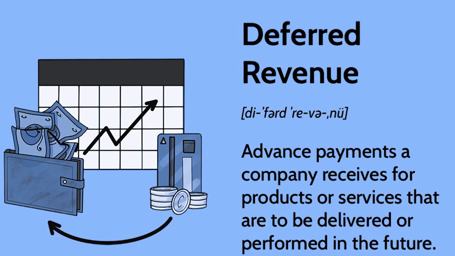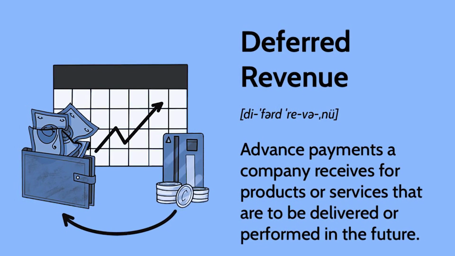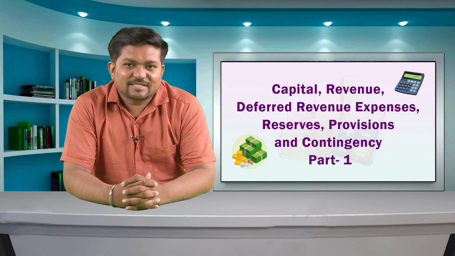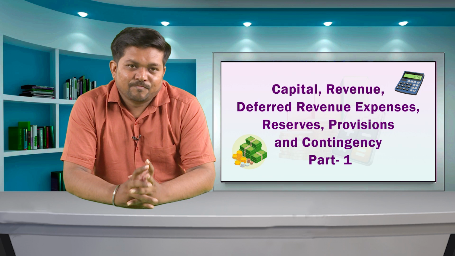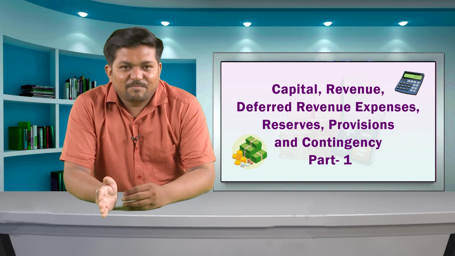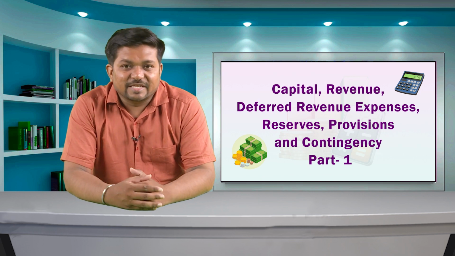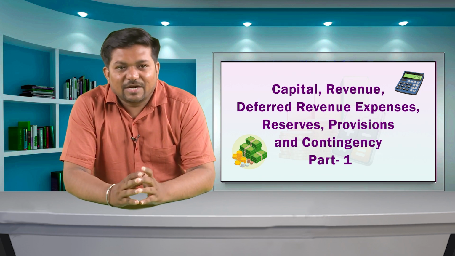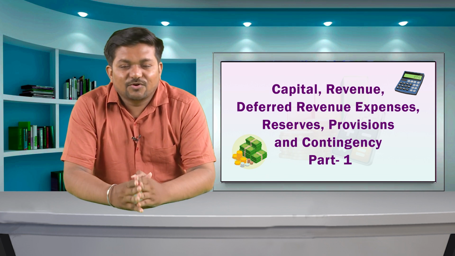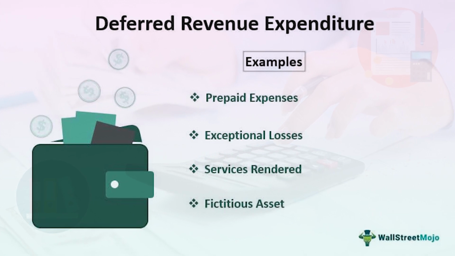We have discussed both the types of expenses here, but there is a third category of expense, that is deferred revenue expenses. These expenses are recorded on the asset side of the balance sheet. The benefit of deferred revenue expenses is availed by the business for a period of more than 1 year. These deferred revenue expenses are not real assets, they are known as fictitious assets or the spread expenses.